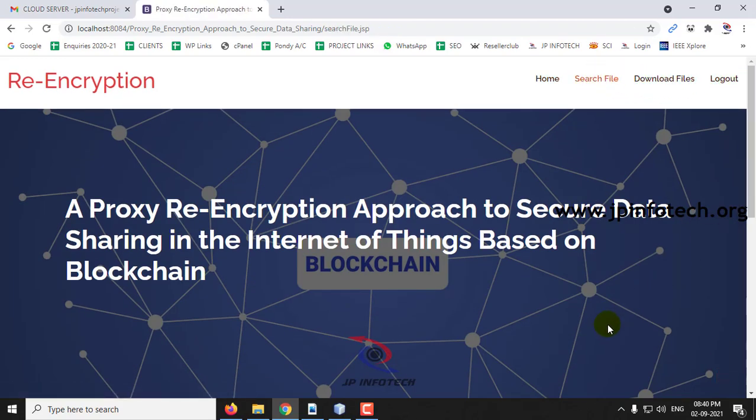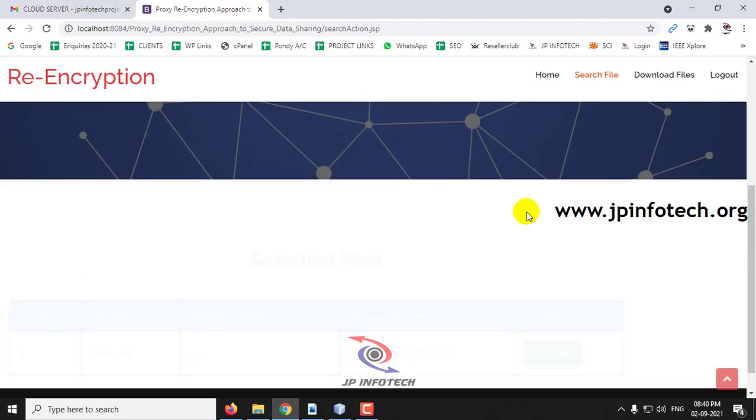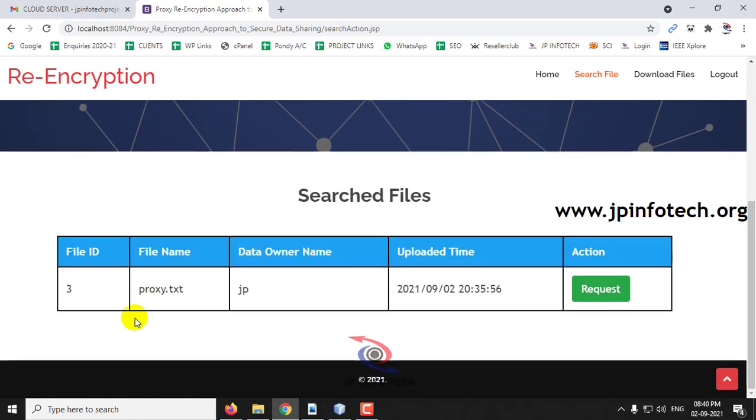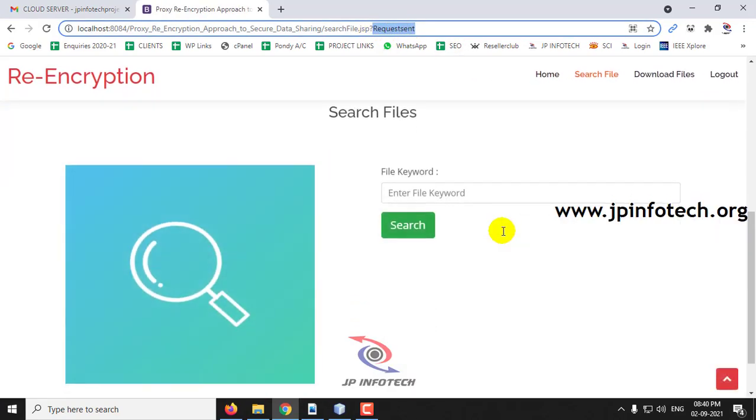So let me click search file. In the search file, you can enter the file keyword to search the file content that is available in the cloud. So let me enter proxy and click search, and where you can see the file ID, file name, data owner who uploaded it, what is the date and time when they uploaded this one, and in case you want this file, you can make a request for it. So just click request, and now you can see the request has been sent to the particular data owner.